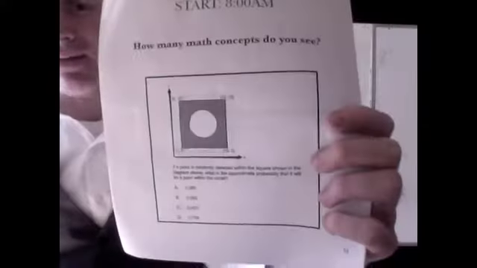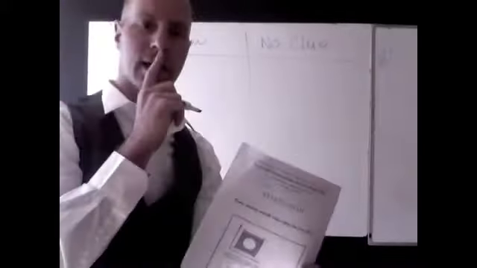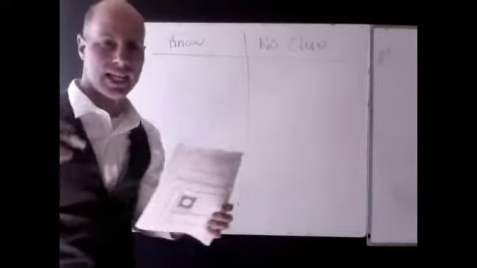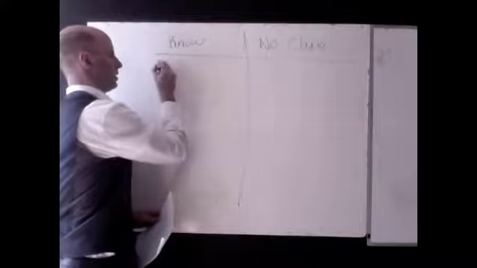Now I remember when Chris was up there and he was going through this problem and we were breaking it down. I remember that this had to do with probability and algebra and geometry. Oh yeah, and part-to-whole relationships. Oh yeah, I remember it. And I remember how to solve it. So I'm going to put this here in the know section.